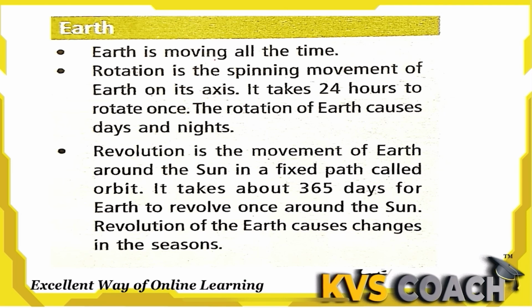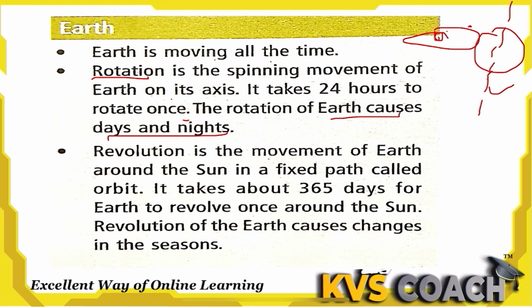Next is, what is earth? Earth is moving all the time. We know that earth rotates and revolves. Earth rotates on its imaginary axis and revolves around the sun in oval orbits. Rotation is the spinning movement of earth on its axis. It takes 24 hours to rotate.